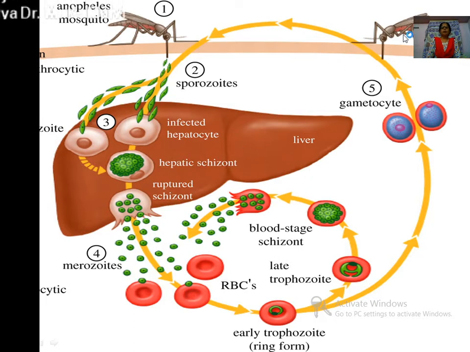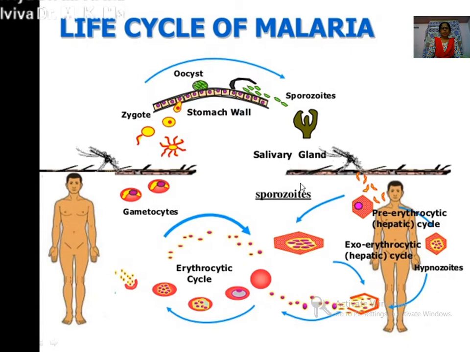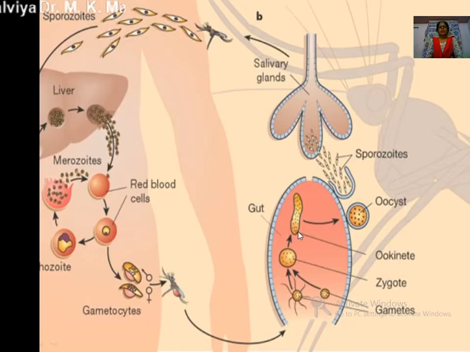Now what happens when the female Anopheles mosquito bites to suck the blood of this infected person? The different stages along with the gametocytes enter the stomach of the mosquito. This figure shows the human being structure, and I have already told you that the liver schizogony and blood schizogony are completed in the human being.